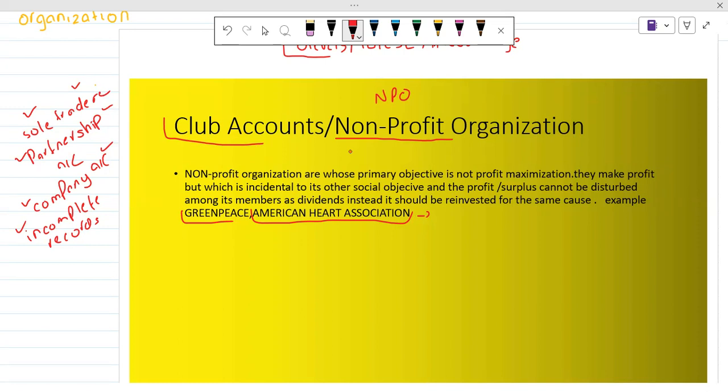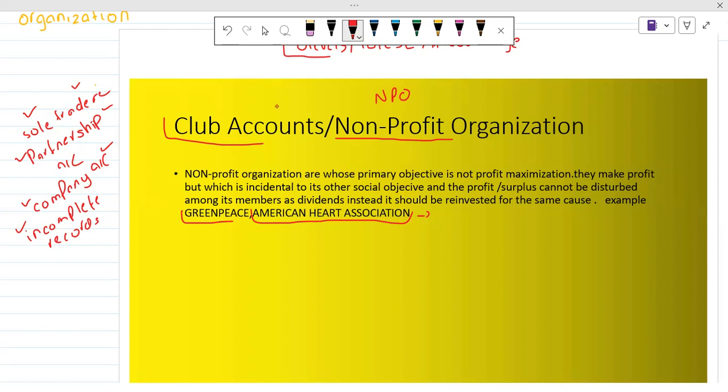Yes, they are earning a huge amount of income, a surplus at the end of the year, but they are not using that surplus for paying dividends to shareholders, or for personal motives. No, it is not like that. Non-profit organizations always use their surplus for the well-being of the people.